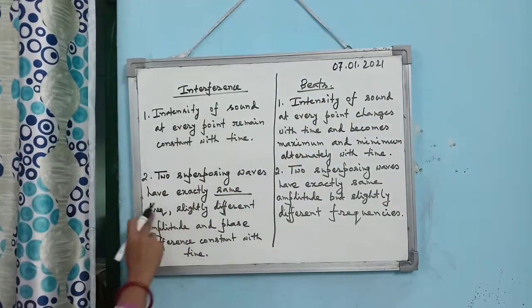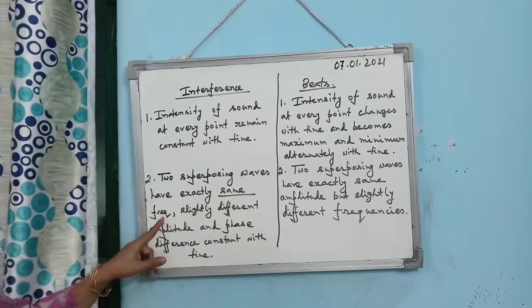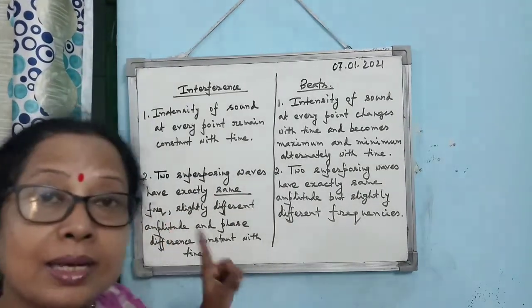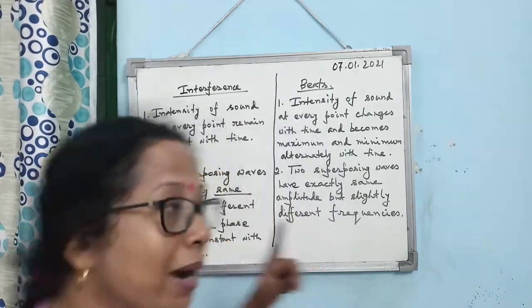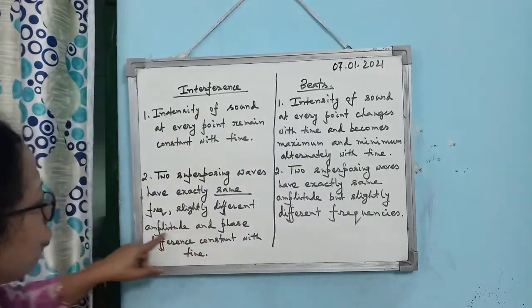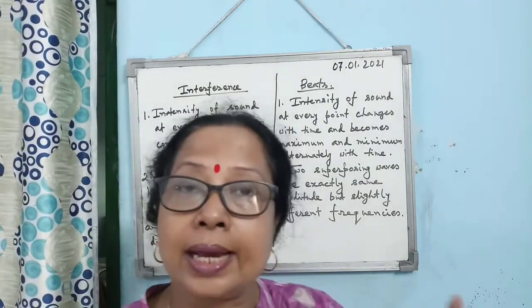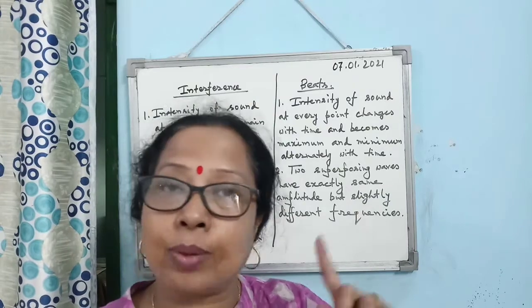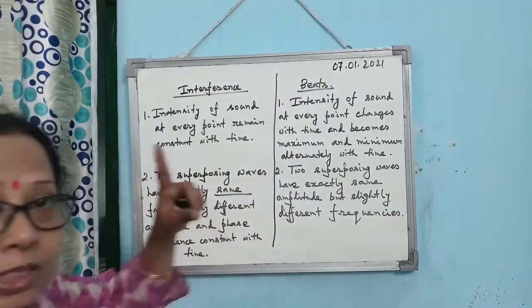Then second is that in interference, the two superposing waves have exactly the same frequency. I hope you can remember. We wrote omega t minus kx for y1 also, for y2 also. But they have slightly different amplitudes. y1 I wrote a1 sin(omega t minus kx), and y2 I wrote a2 sin(omega t minus kx plus phi).